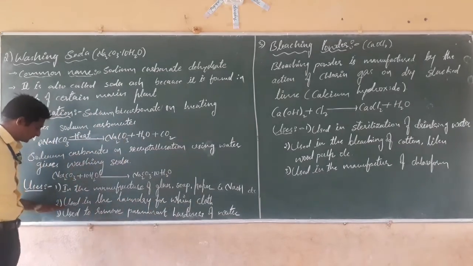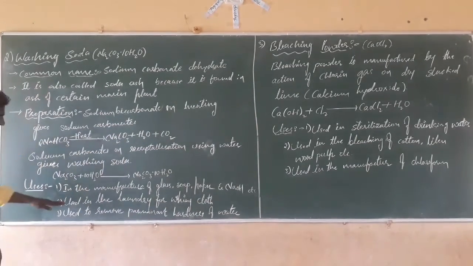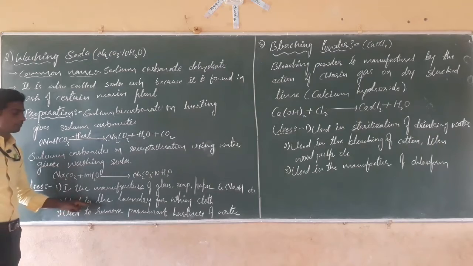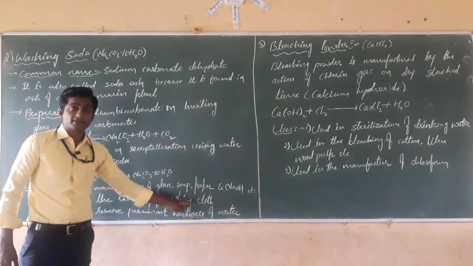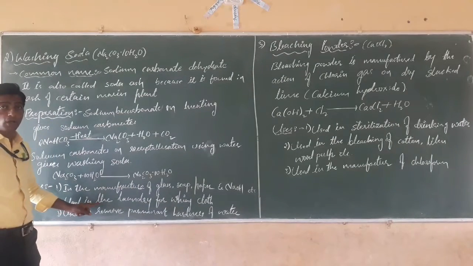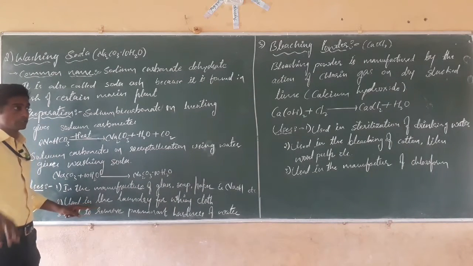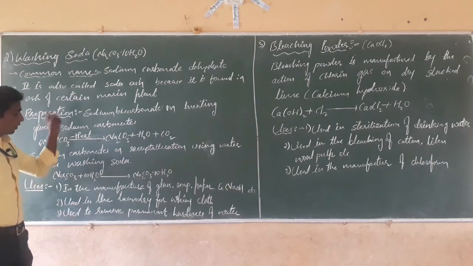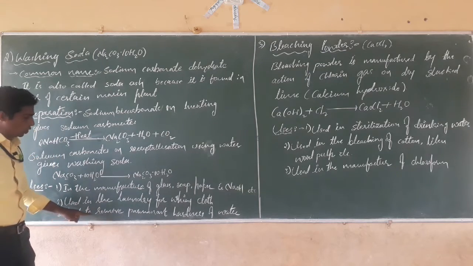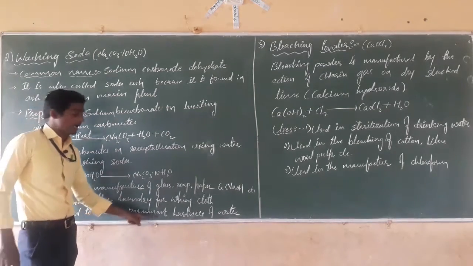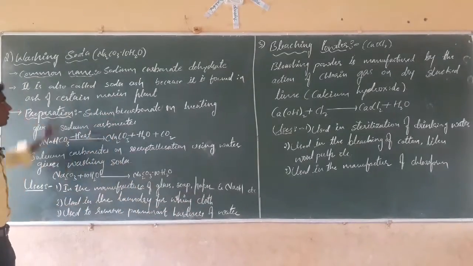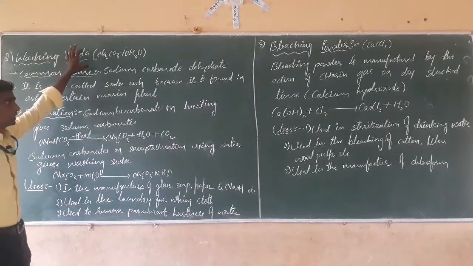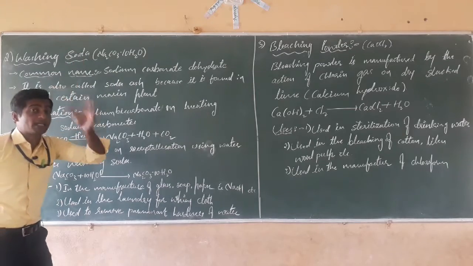Next, dear students, washing soda is also used in laundries for washing clothes. Next, washing soda is used to remove the permanent hardness of water. Washing soda is used in the removal of hardness of water.